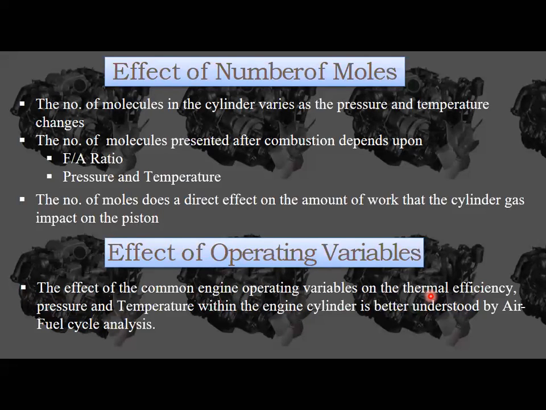Okay, if the pressure and temperature are high, the number of molecules is going to vary accordingly, and if the pressure and temperature are low, then also the number of molecules is going to change. That means the number of molecules depends on pressure and temperature. Is the pressure and temperature in the cylinder always the same? No, it is definitely going to vary. So if there is varying pressure and temperature within the cycle, the number of moles is also going to change. So according to that, we have to analyze the number of moles also.